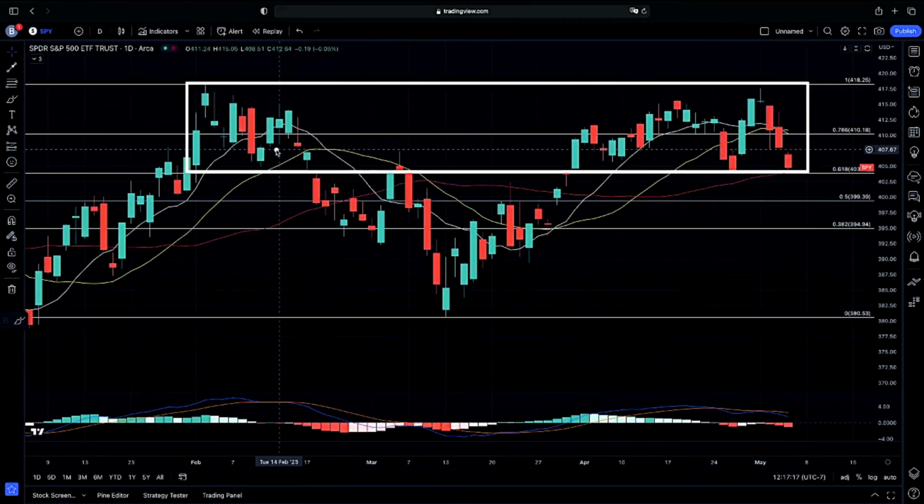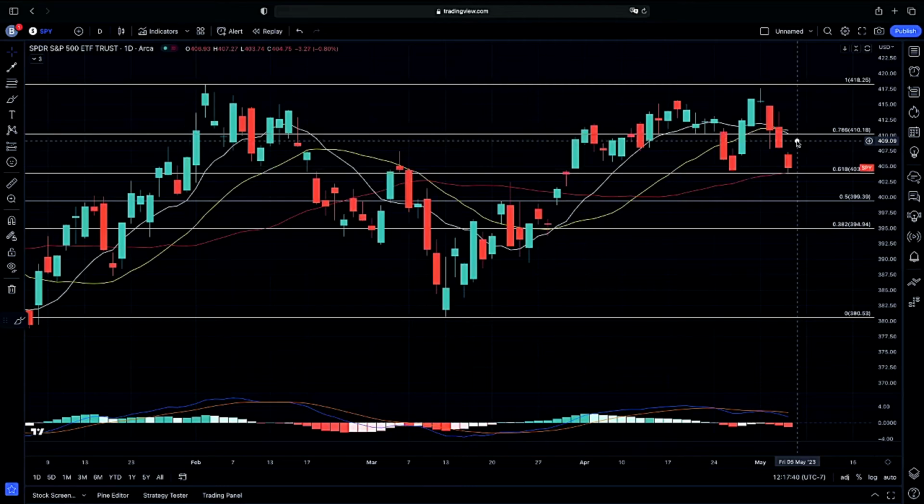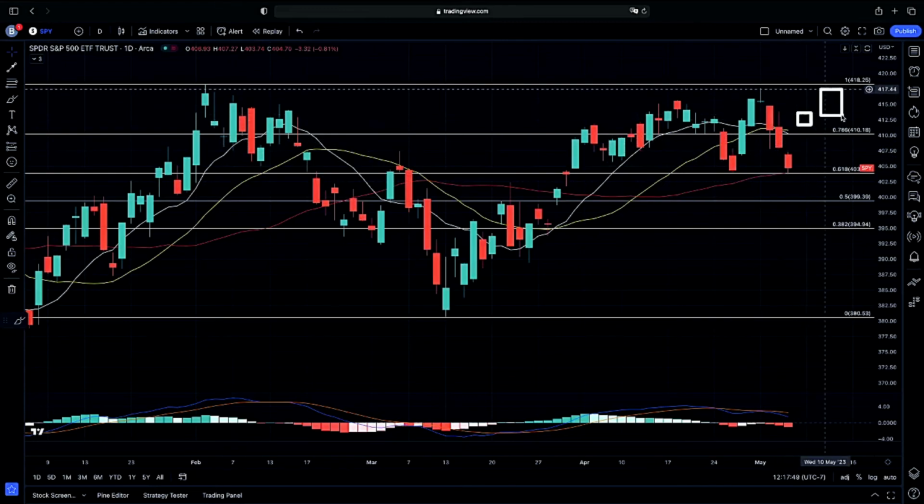So again, we had our rejection candle exactly here on our midpoint, closing with the rejection candle just below it, and then looking for that possible continuation lower to retest our 0.618 fib, mentioning that possible gap down below our 407 level. And that's exactly what happened here. Again, gapping down exactly here below our 407 level. And so now we are looking for that possible bounce for that retest on our 10-day to see if we get confirmation to the downside on the weekly chart, or to see if we do get confirmation to the upside, bouncing back above our 10-day moving average leading into next week.